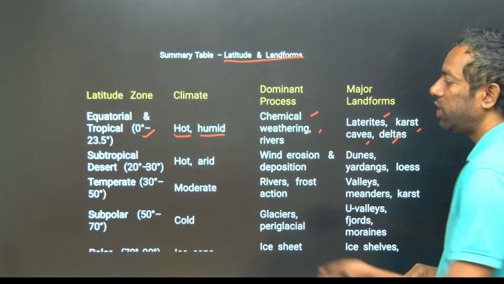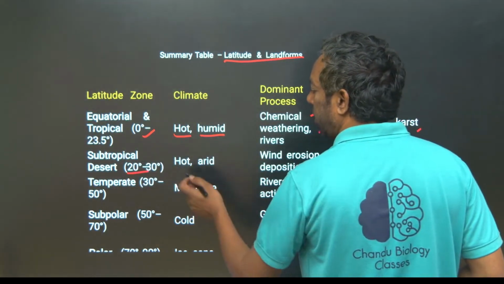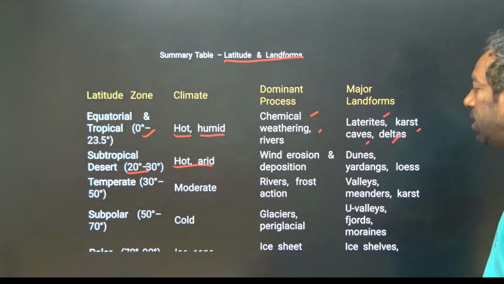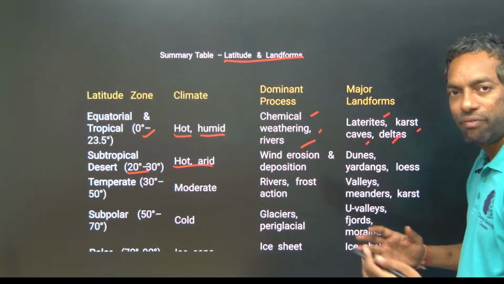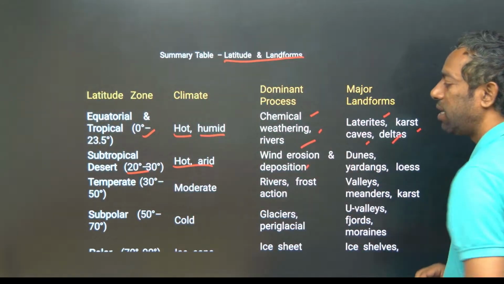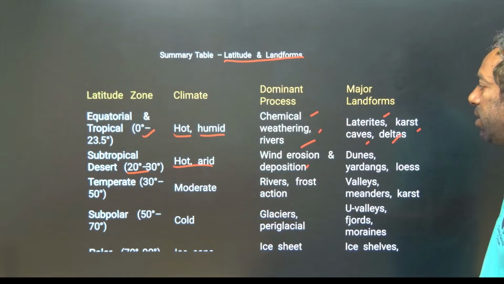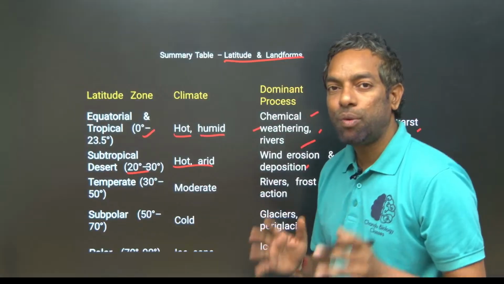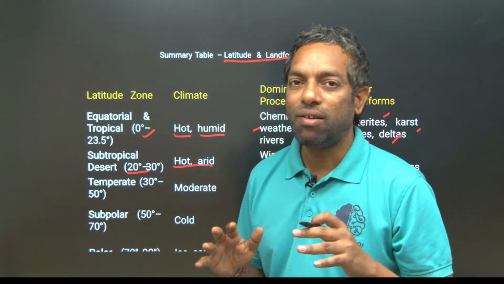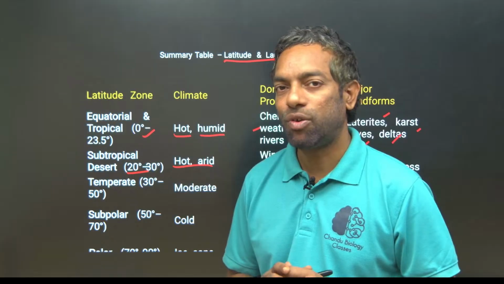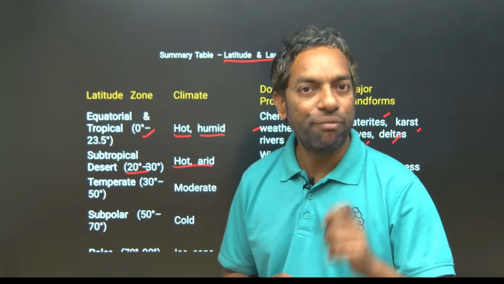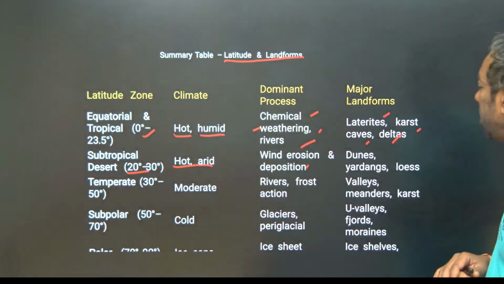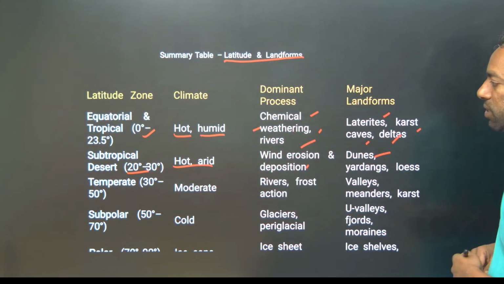Subtropical landforms, which is 20 to 30 degrees, hot and arid, subtropical deserts, mainly deserts. Deserts mean wind erosion, and they can create erosion and deposition by wind. Here in the tropical area, landforms are created by rivers. In the subtropical area, wind creates landforms, either erosion or deposition, that is dunes and loess.